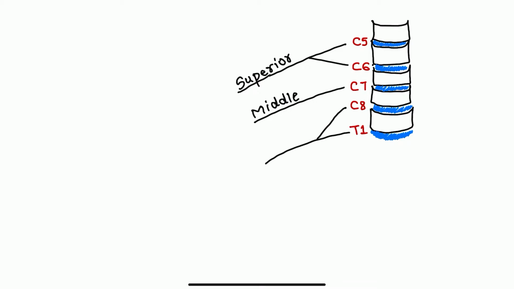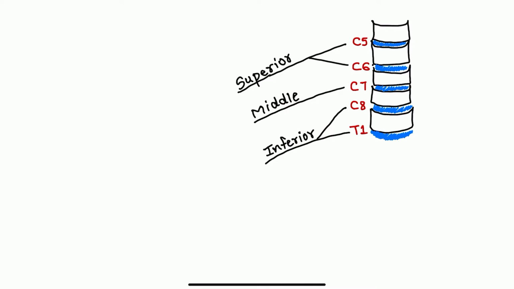Let's talk about this in detail here. C5 and C6 roots join together to form superior trunk. C7 root continue to form middle trunk. C8 and T1 roots join together to form inferior trunk.